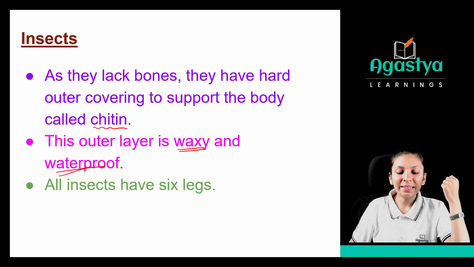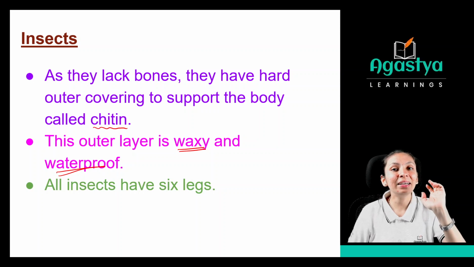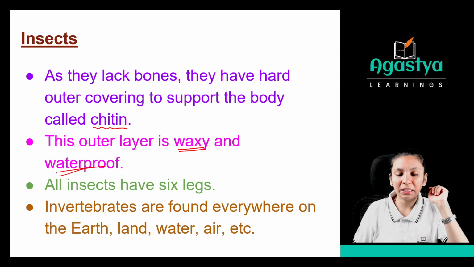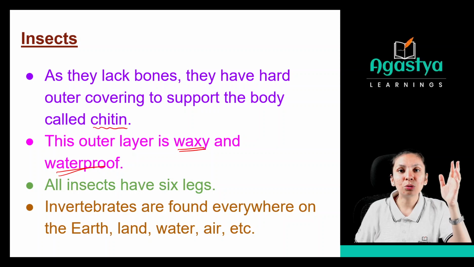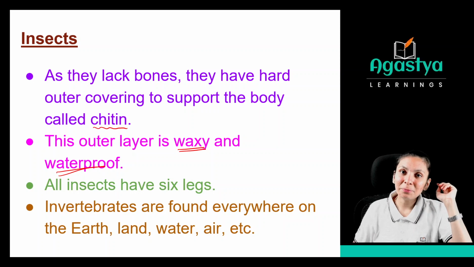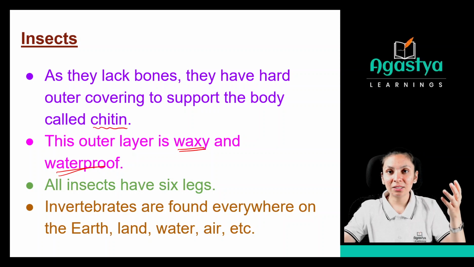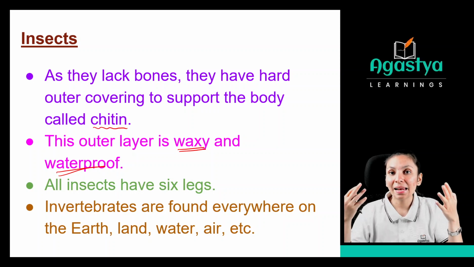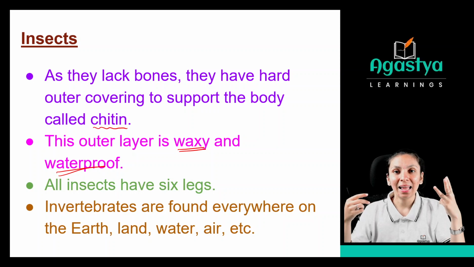Then all insects have 6 legs. As we have seen in this image, these insects are having 6 legs. Then invertebrates are found everywhere on the earth, that is land, water, air, etc. Wherever you go, you will find some kind of insects over there. Clear? So what are the characteristics of the insect? They will have one pair of antennae for the smelling purpose. Then they will have wings. They will have 6 legs. They will have 3 body regions, that is head, thorax and abdomen.